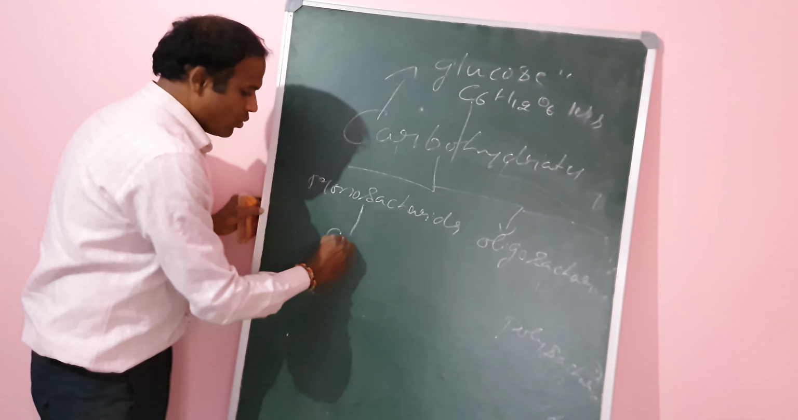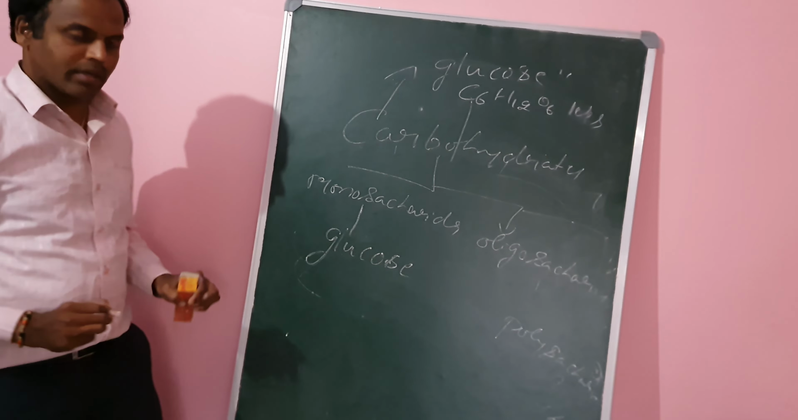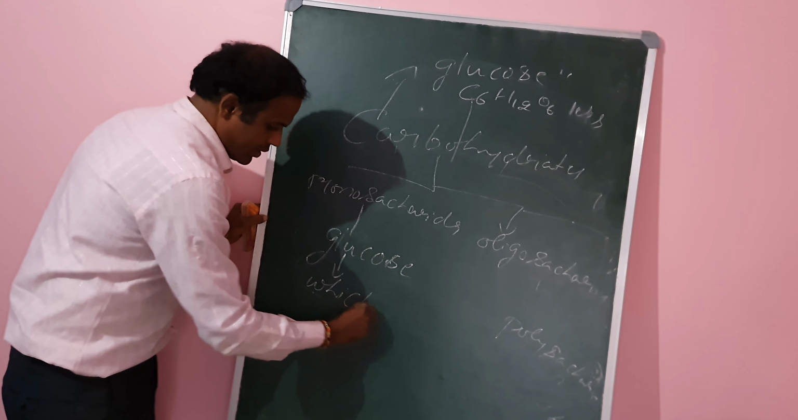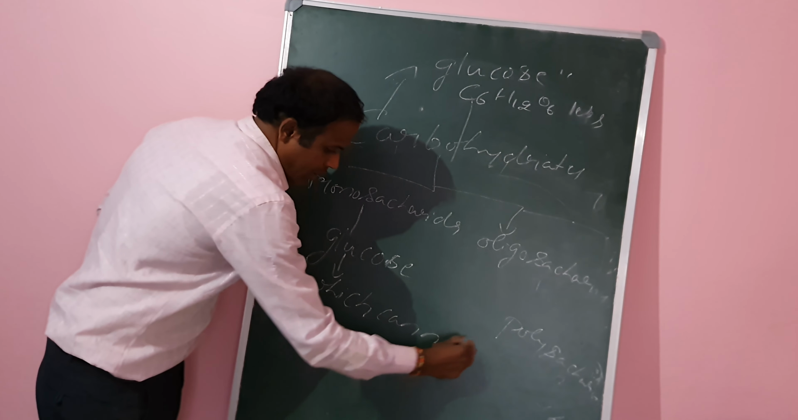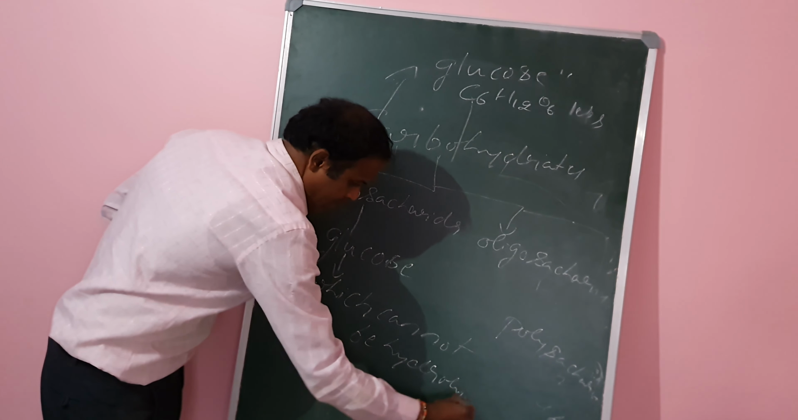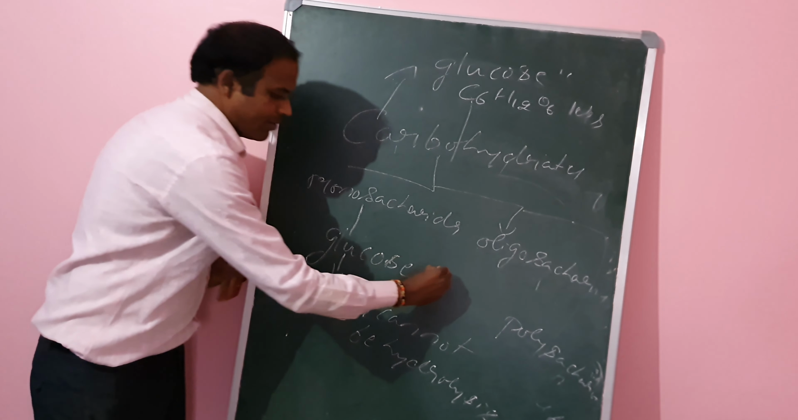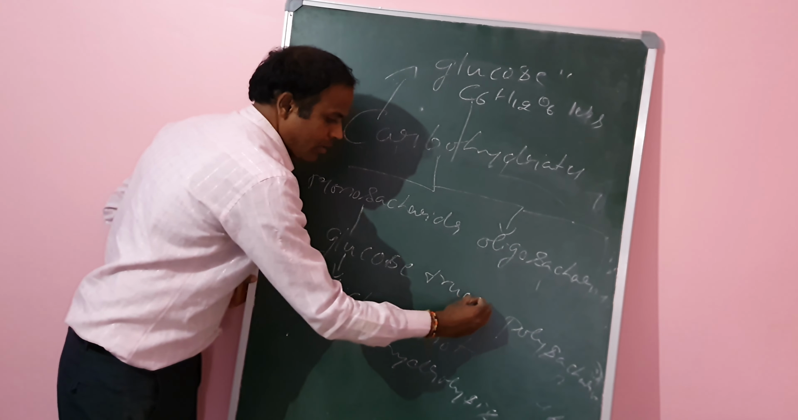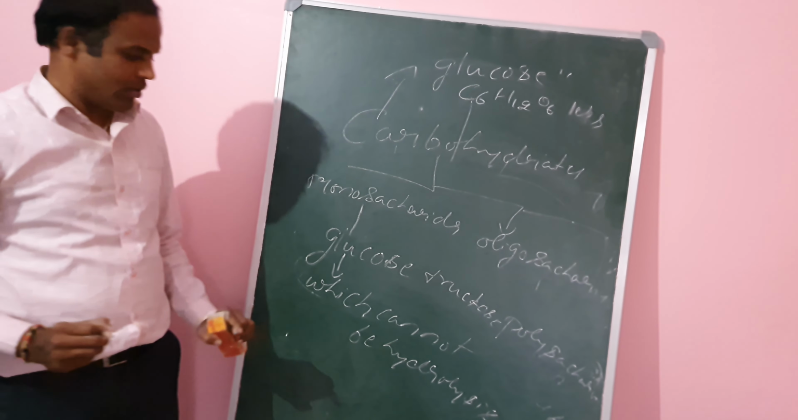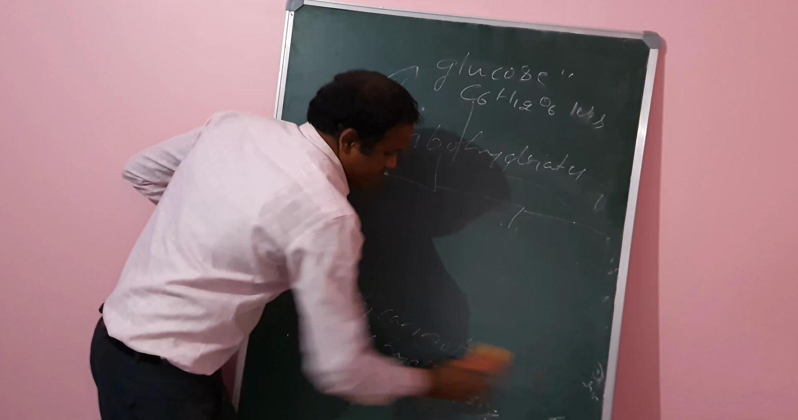Monosaccharide, the best example is glucose, is a carbohydrate which cannot be hydrolysed. Glucose and fructose are examples, simple sugars. Then we go to the oligosaccharides.